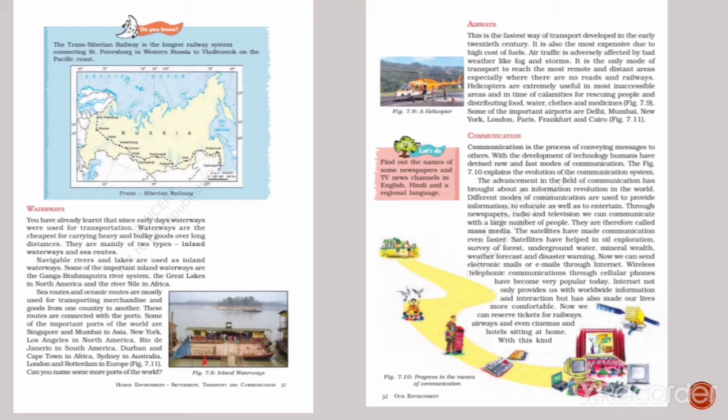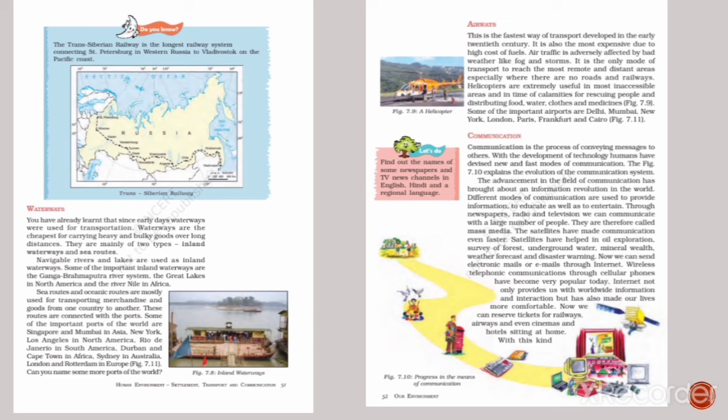Helicopters are extremely useful in most inaccessible areas and in times of calamities for rescuing people and distributing food, water, clothes, and medicines. Some of the important airports are Delhi, Mumbai, New York, London, Paris, Frankfurt, and Cairo.